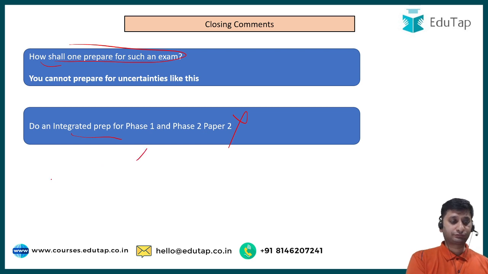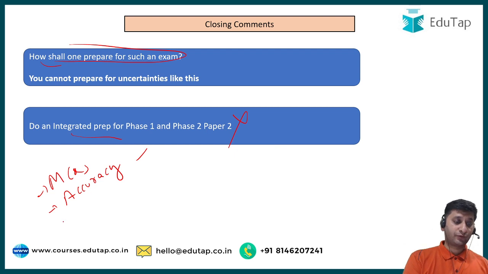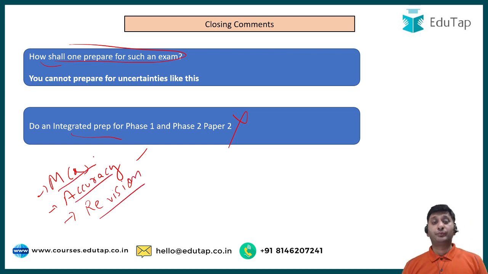Apart from that, you can go for a lot of MCQs, right? Build accuracy. Accuracy is the key, guys. Without accuracy, I think you will not be able to maximize your score, especially in phase 2. In phase 1 maybe you can qualify, but for phase 2 paper 2 you need a good amount of accuracy, right? And next I would say concentrate on revision. Revision is very important. There are a lot of subjects, 6 subjects in your paper 2 syllabus, with different concepts, and some are logical, some are factual. So do give proper emphasis on revision and start early. That would be my message.